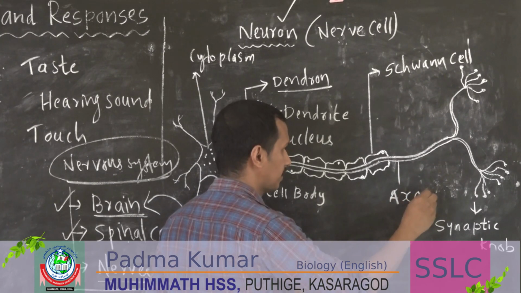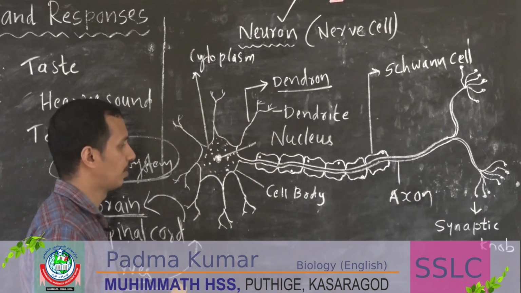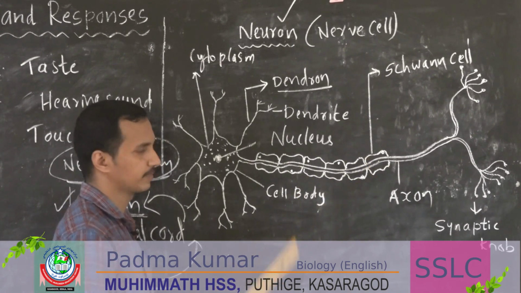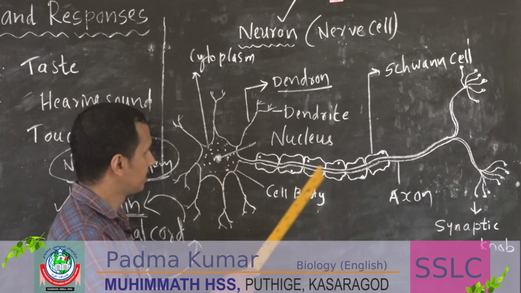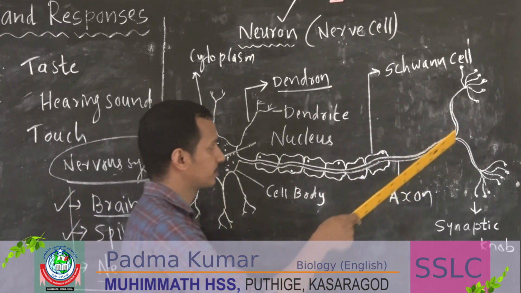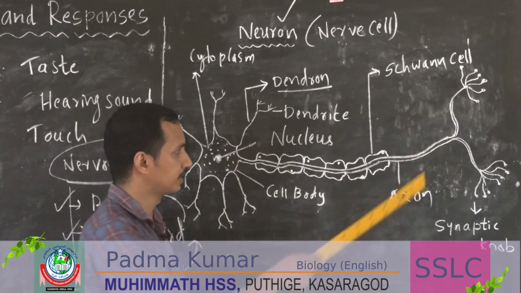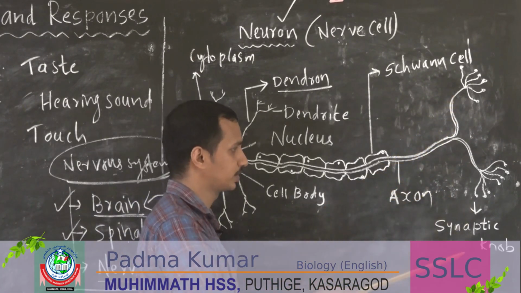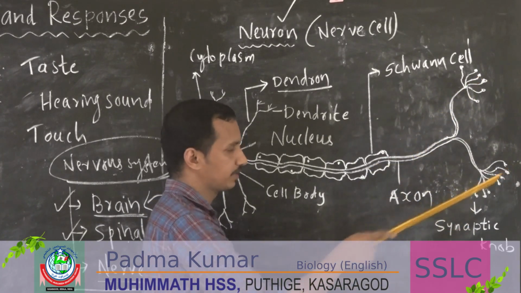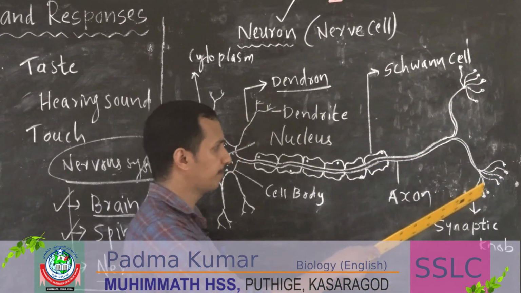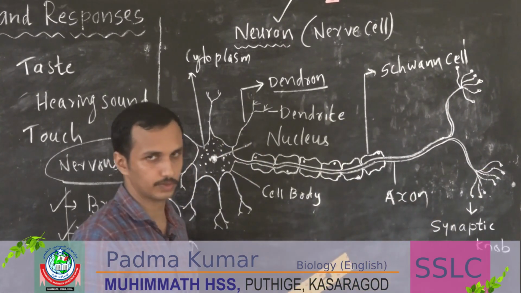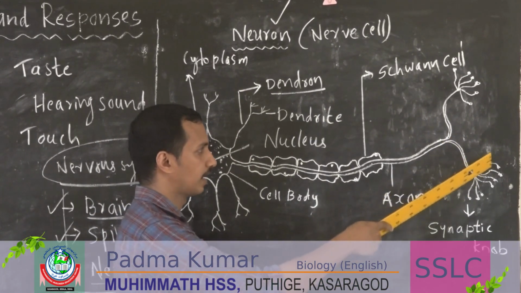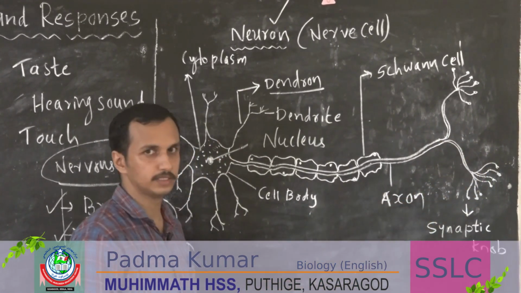It is called axon, a long strand like structure. Then there are branches, called axonate. Two or many branches will be there. Then synaptic knob. Synaptic knob is the tip of that neuron or nerve cell. Axonate is again branched, and the tip of axonate is called synaptic knob.